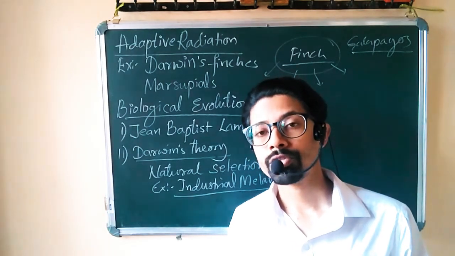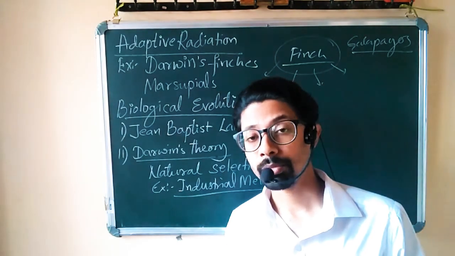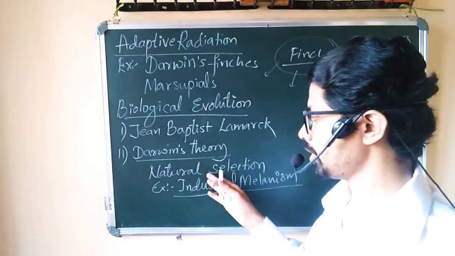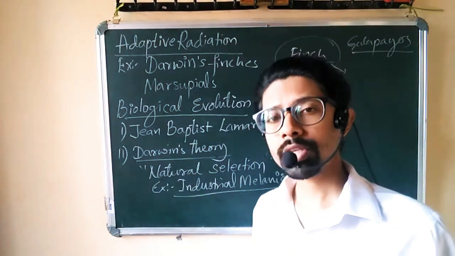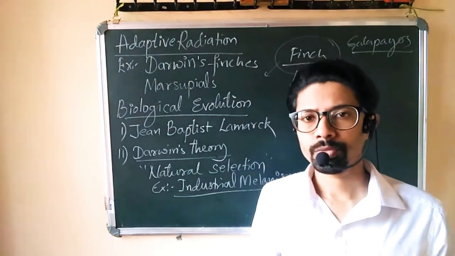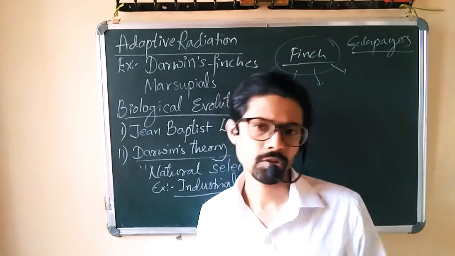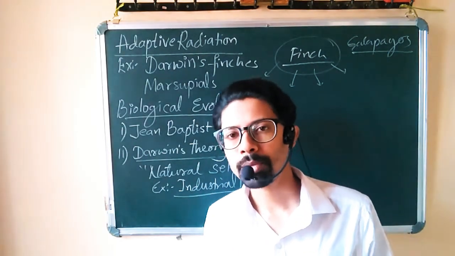Now there are different postulates of Darwin's theory that we'll discuss in some other topic and some other video. For today, in this topic, we will talk about the natural selection process with an example. So what is natural selection? Most people think natural selection is somebody called nature who comes and selects somebody. No, it's not like that. Natural selection is an automatic process.